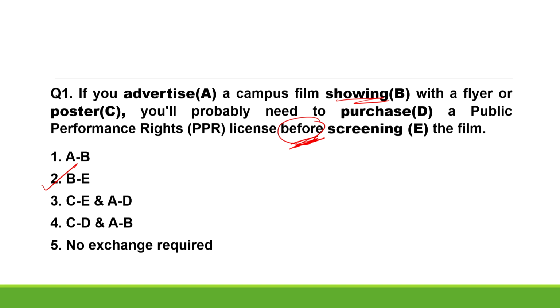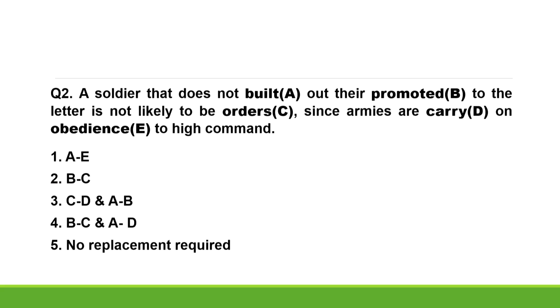The correct sentence after interchanging the words should be: if you advertise a campus film screening with a flyer or poster, you will probably need to purchase a public performance rights, that is PPR license, before showing the film. Fine. Now, moving on, solve the next question.